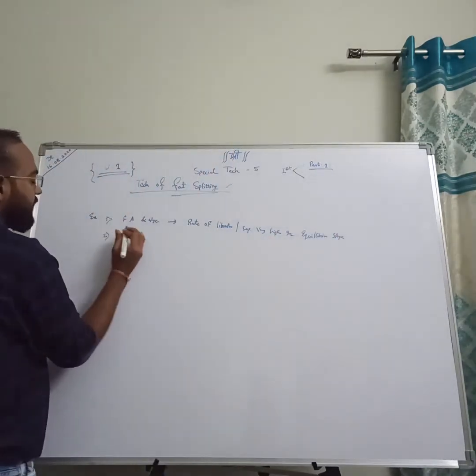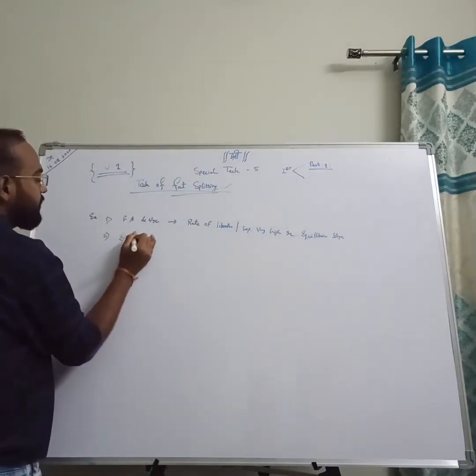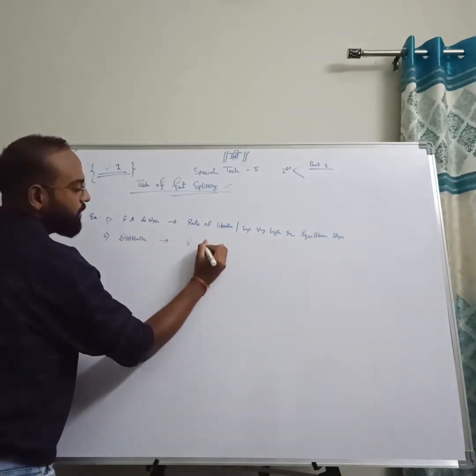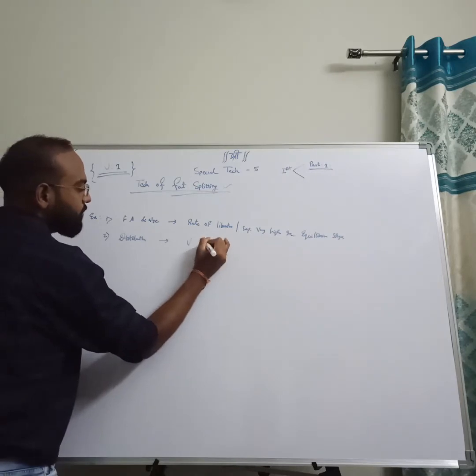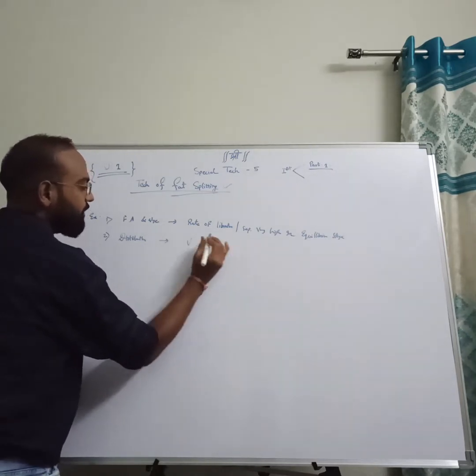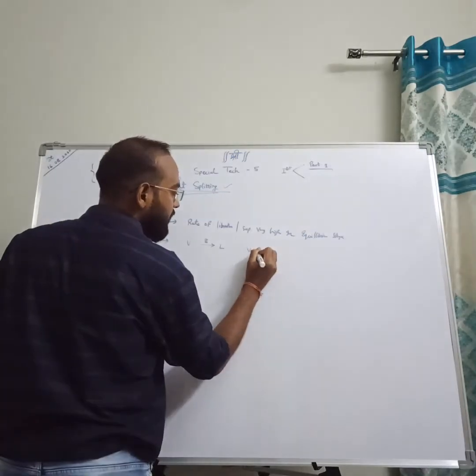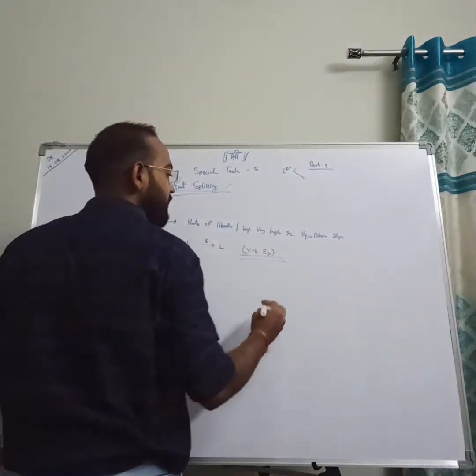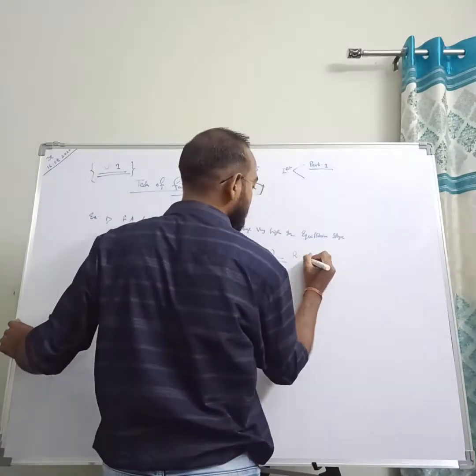This is the first example. Second example is distillation. That is, vapor comes in equilibrium with liquid. When vapor liquid equilibrium occurs, then the rate of distillation is very high.